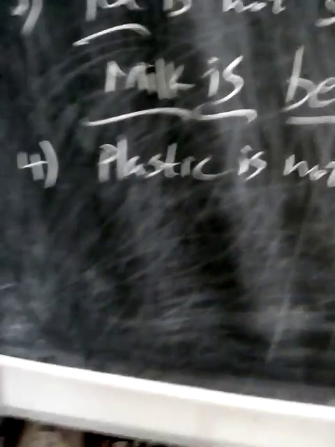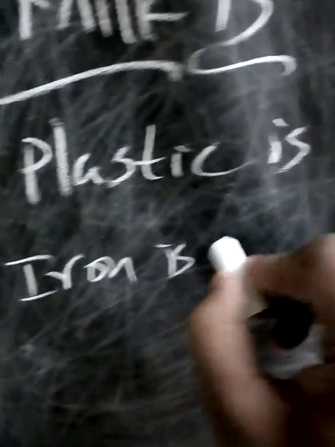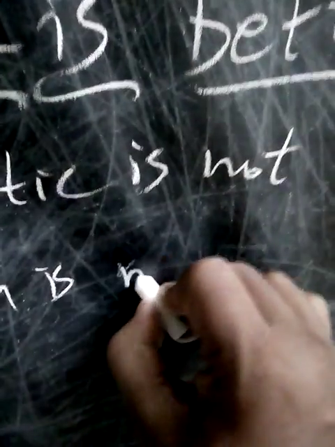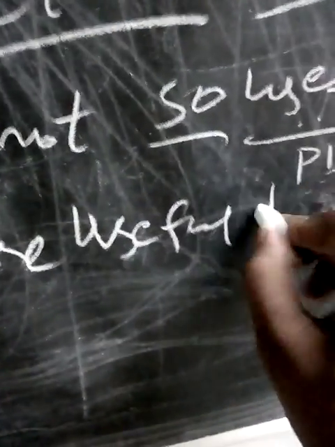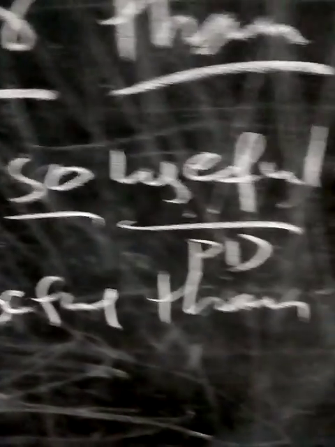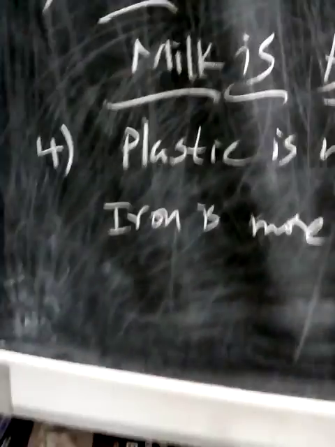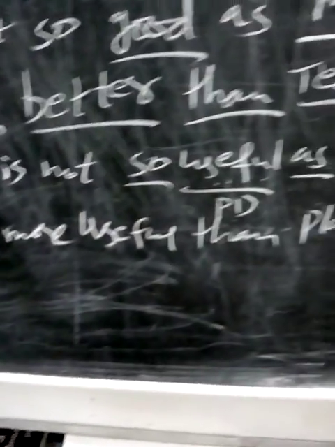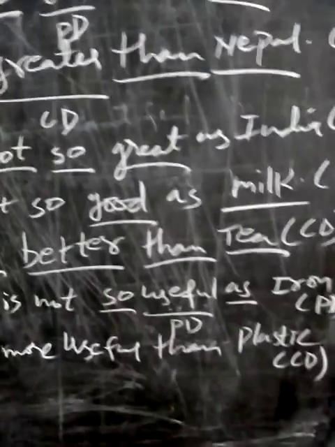Now we have to change it into comparative degree. Iron is more useful than plastic. This is comparative degree. Plastic is not so useful as iron. Look at it. Iron is more useful than plastic. Like this we can change it.